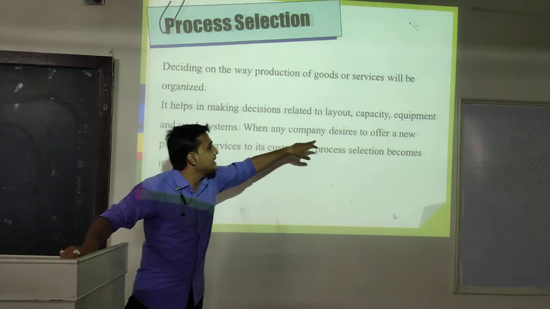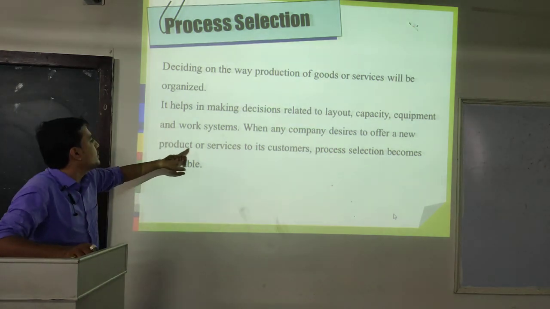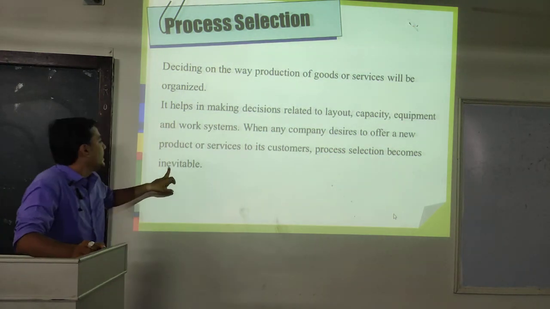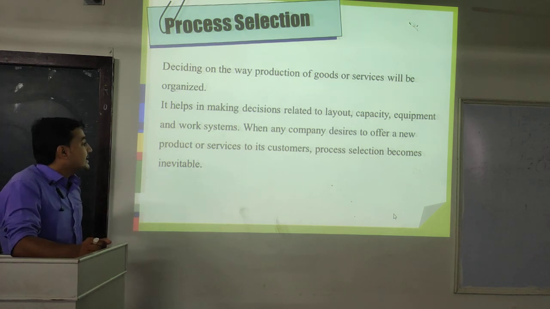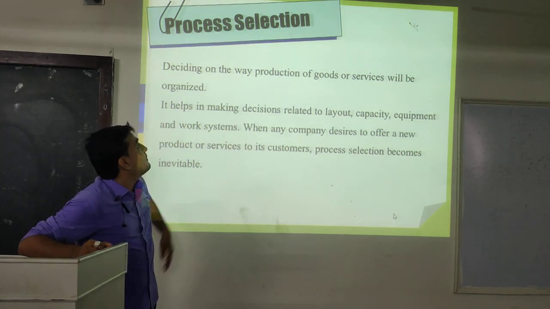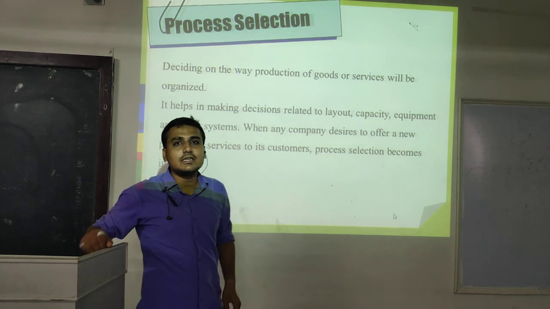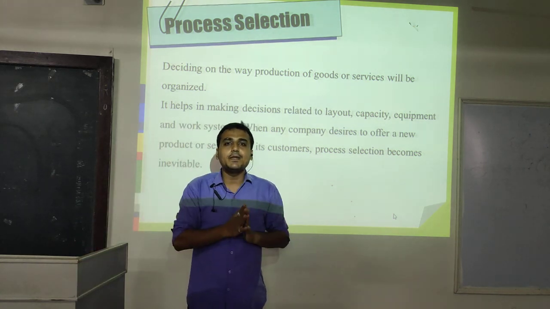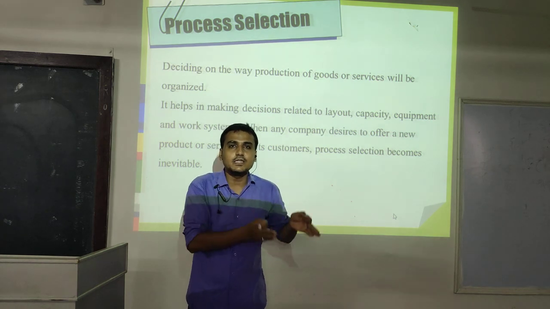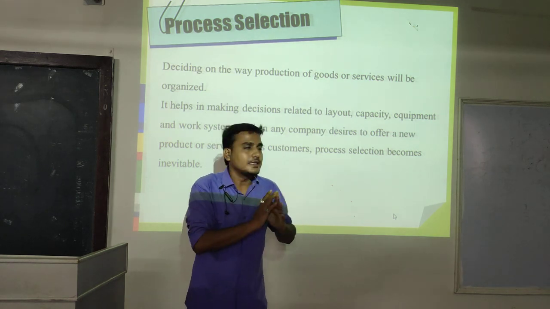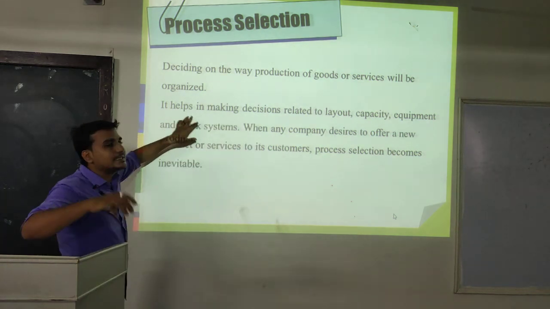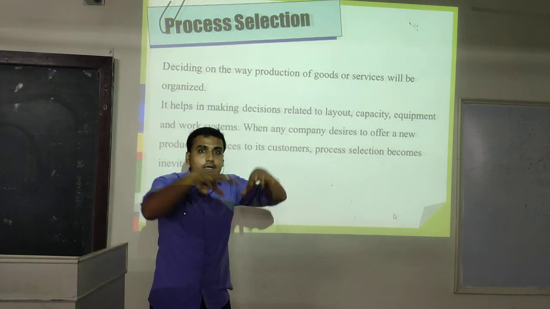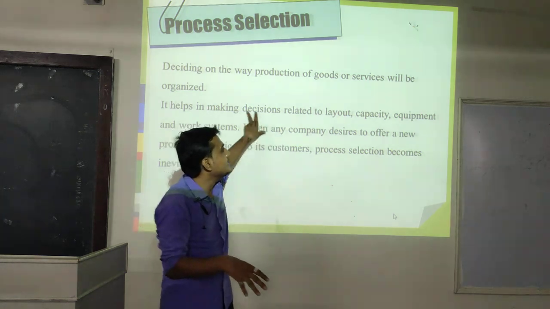When any company decides to offer a new product or service to its customers, process selection becomes inevitable. Okay, so here ultimately what is the process selection? Process selection is nothing but which process actually we are going to implement. What is the capacity of this process? How are we implementing this process? Ultimately deciding the area, deciding the arrangement, deciding the requirement time, etc.